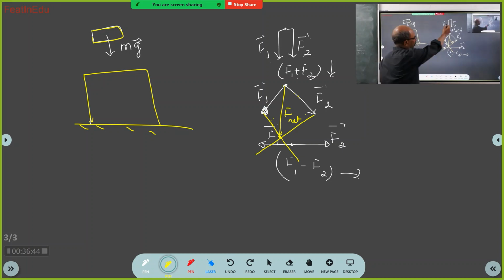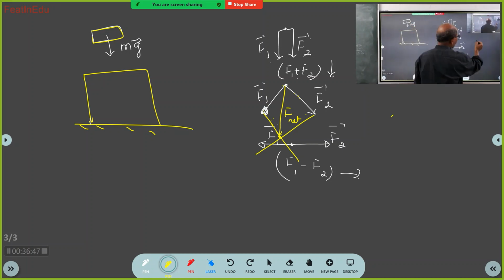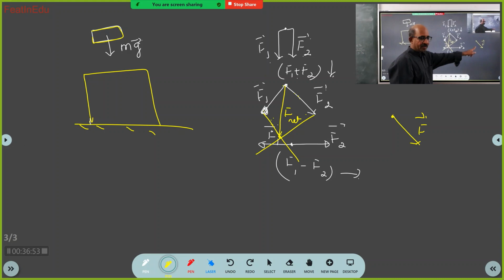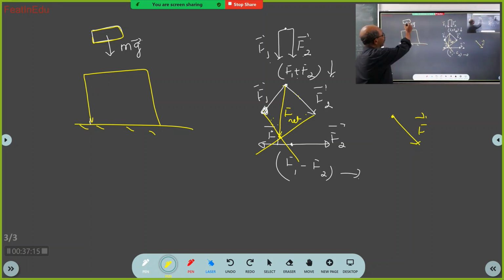See, in this experiment I have shown two forces. Suppose I show this body with only one force. What is the force acting on this body? F bar. What is the net force? F bar. That's all. That force plus 0 is that force only. Net force means if you add many forces, the total force is called the net force. So what is the net force on this body? mg. Got it?